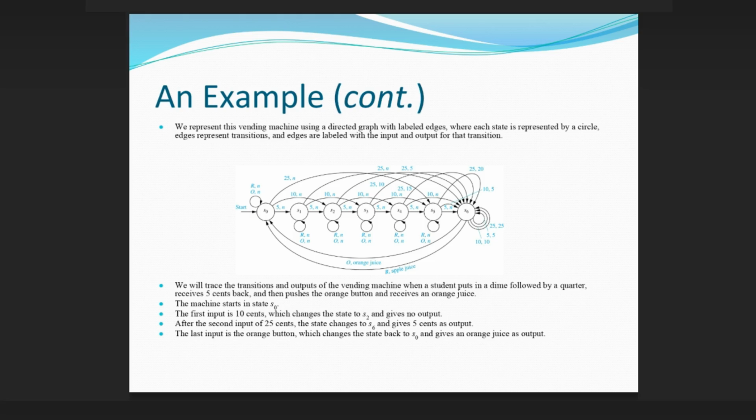The machine starts in state S0. The first input is 10 cents, which changes the state to S2 and gives no output. After the second input of 25 cents, the state changes to S6 and gives 5 cents as output. The last input is the orange button, which changes the state back to S0 and gives an orange juice as output.